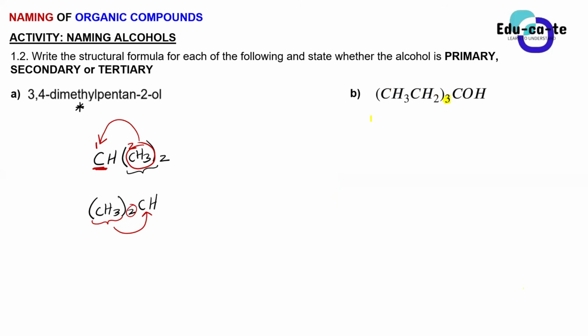Okay, anyone to assist me? What is the name of the branch? This branch, CH3CH2. What is the name of the branch? Yes, it's an ethyl group, right?